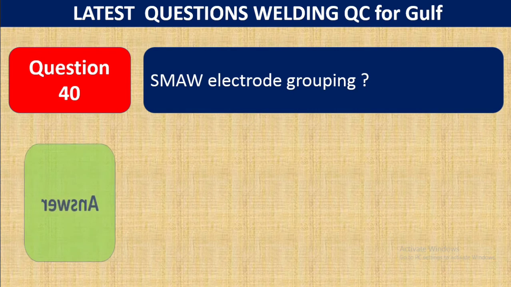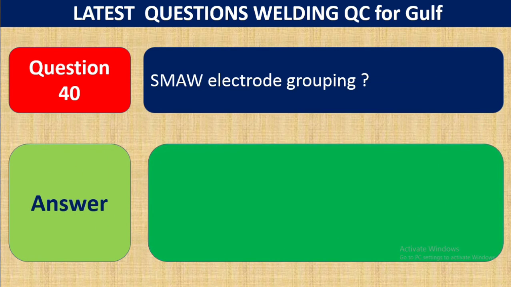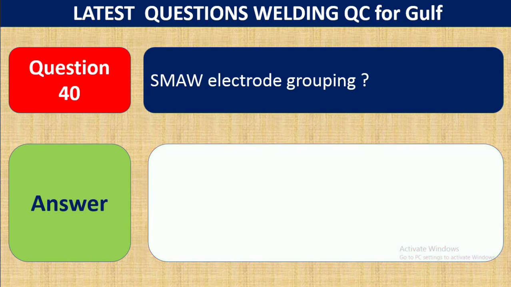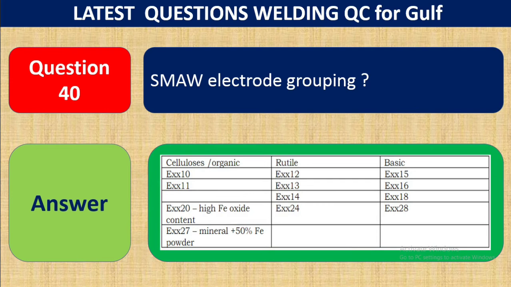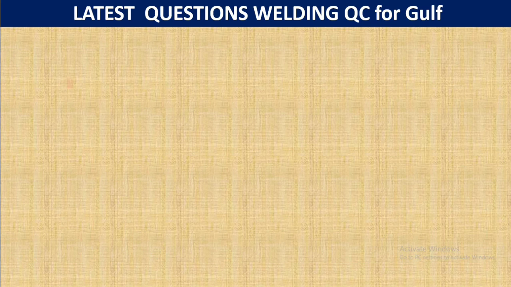Question number 40. SMAW electrode grouping. The answer is, you can see here, E7010, E7011, E7020, E7024. Then rutile and the basic, this is the grouping: F1, F2, F3, F4. This is the rutile and the basic, if you see, F1, F5, F6, F8. So there are three types: one is rutile, one is cellulosic, one is basic. These are the different types of SMAW electrode. This is the grouping, so you can give one example to the interviewer. This is E7010 cellulosic, E7012 rutile, and the basic is E7015.